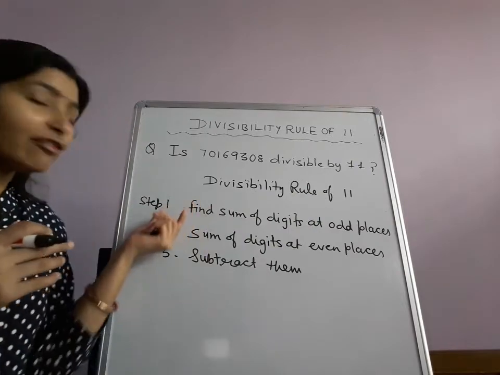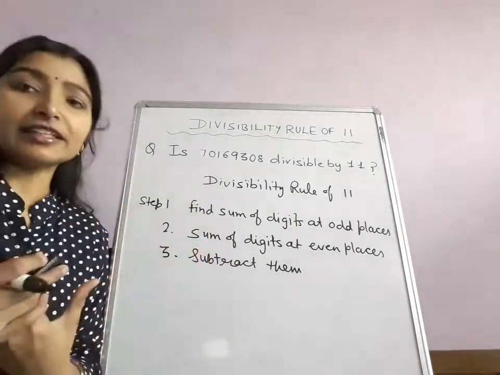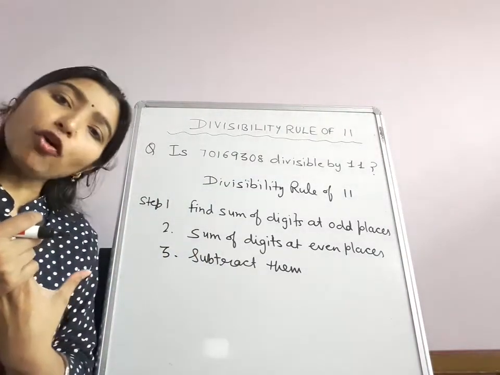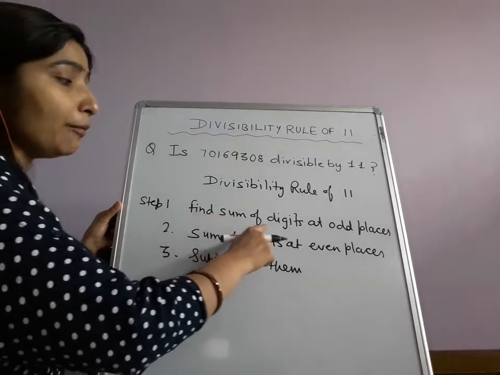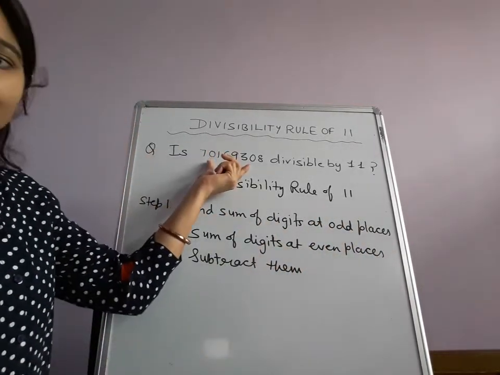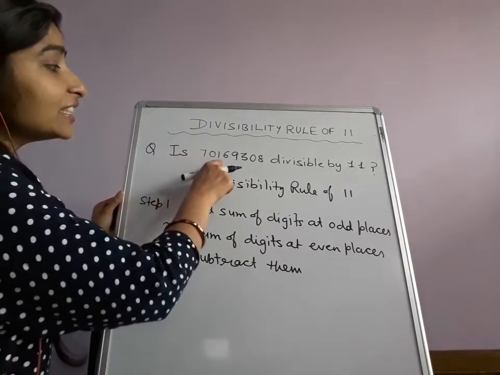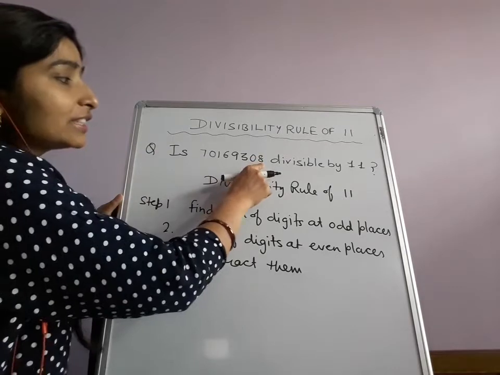For that we have to follow only 3 steps and we will say whether the number is divisible by 11 or not. So what is the first step? Find the sum of digits at odd places. Each digit is at some even or odd place, and we always start from the right.